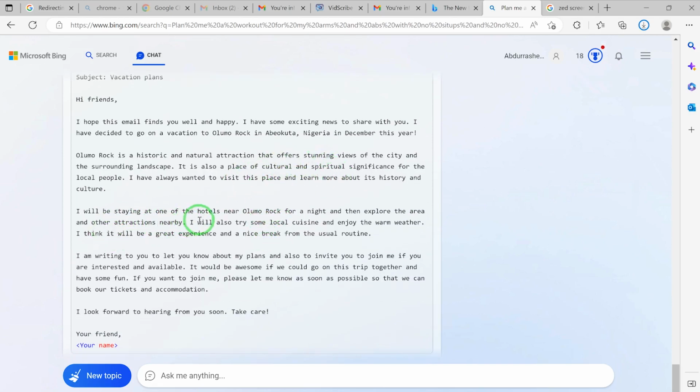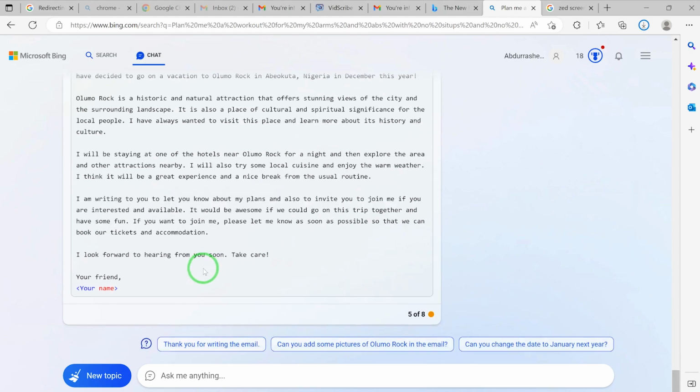I'll be staying at one of the hotels near Olumo Rock for a night and then explore the area and other attractions nearby. I'll also try some local cuisines and enjoy the warm weather. I think it will be a great experience and a nice break from the usual routine. So I'm writing to let you know about my plans and also to invite you to join me if you are interested and available. I look forward to hearing from you soon. Take care, your friend, and then your name. So this is fantastically written, and you can see it has given us a fantastic response.